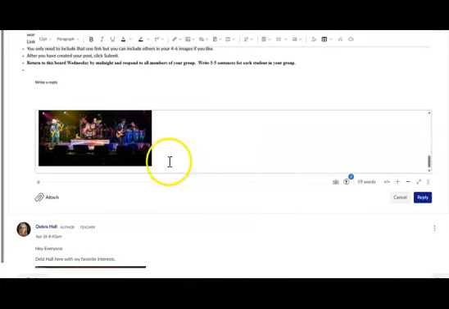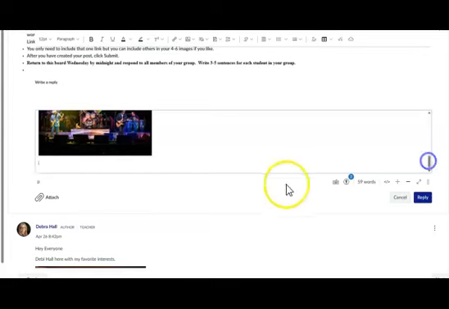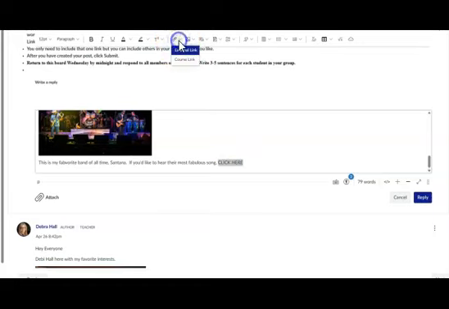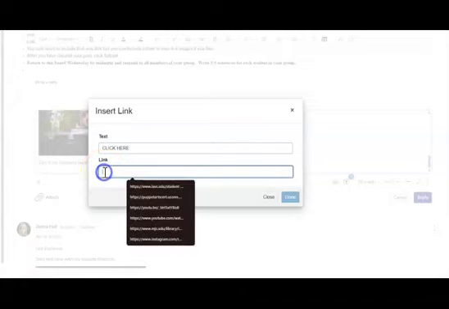And here is where I'm going to add a link to my favorite song by this band. Right, because do you know who this band is? That's right, it's Santana, and I forgive you for not knowing that. So I'm going to type in my little statement, and I'm going to add the words, click here. Now I take my mouse and I highlight those words. I go up here and I click link, external link, and those are the words that I just typed, and I'm going to add my link.